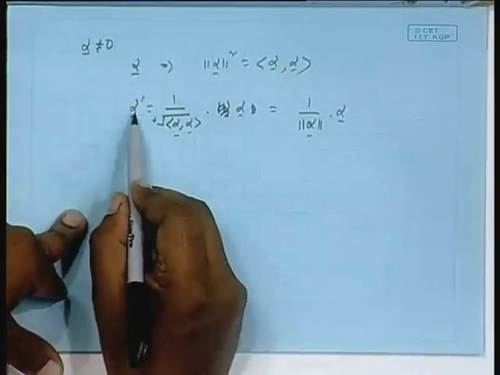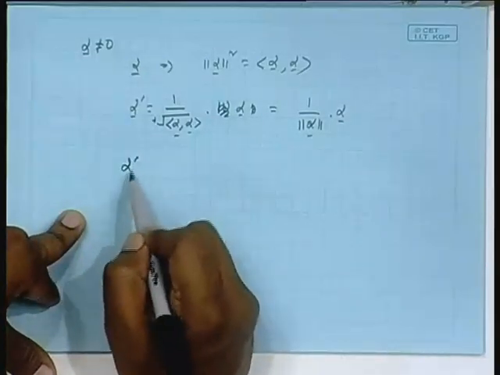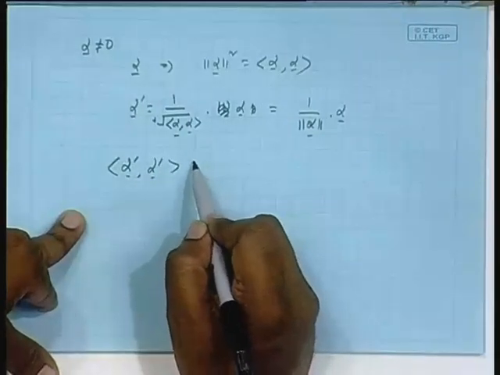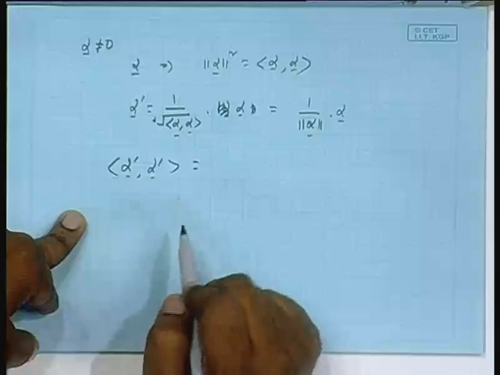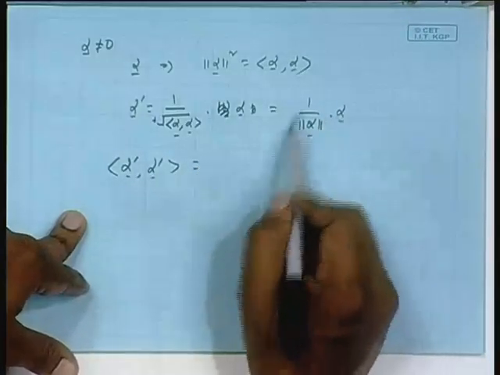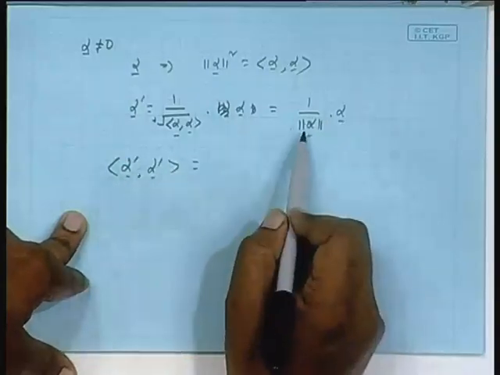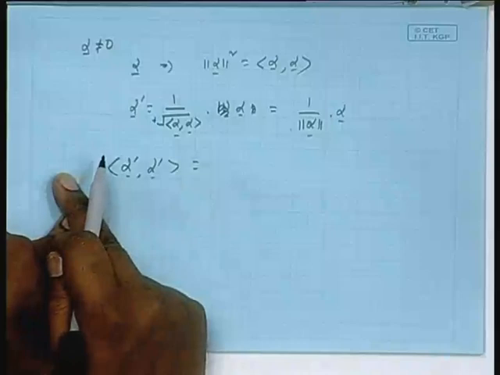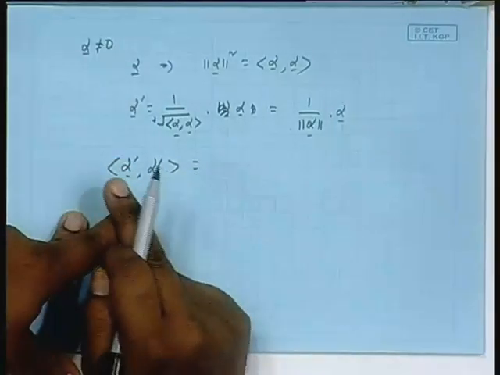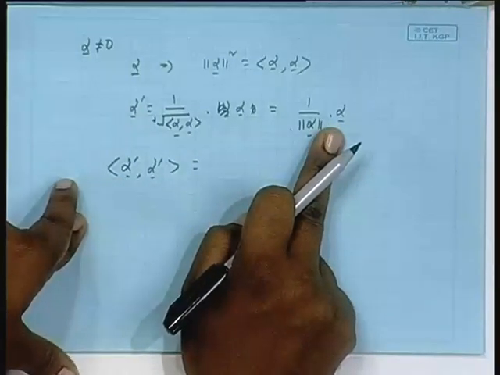Then alpha prime will be unit norm. If you take alpha prime with itself, then what will you get? Put this thing here, put the same thing here, then by axiom 1, 1 by norm alpha will go out, and from the second coordinate again 1 by norm alpha with the conjugate should go out, but this is a real number, isn't it? So, no conjugation.